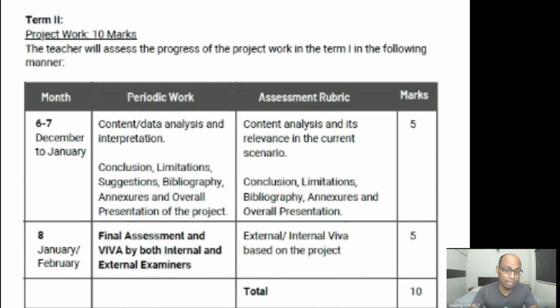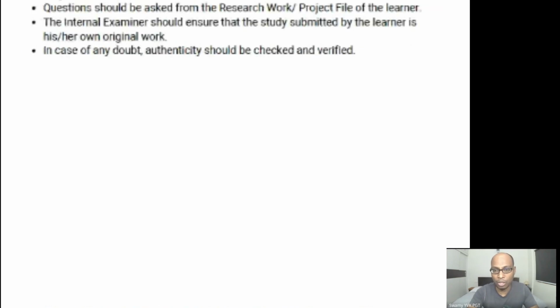You do your work sincerely. Don't bother about all those things. If you do and if you submit the file on your project, then automatically you will be able to answer any question asked by any examiner on your project. If you copy from others, then you will not have any kind of knowledge when they ask you questions.